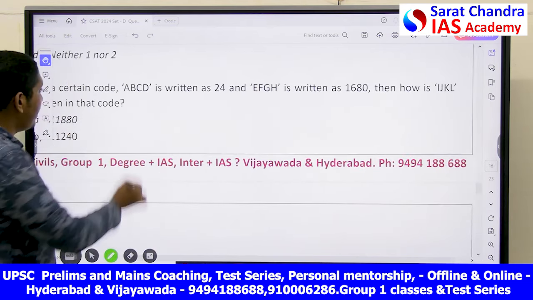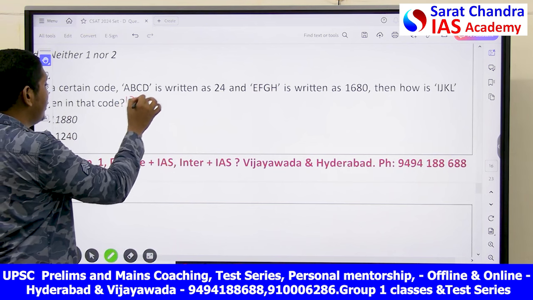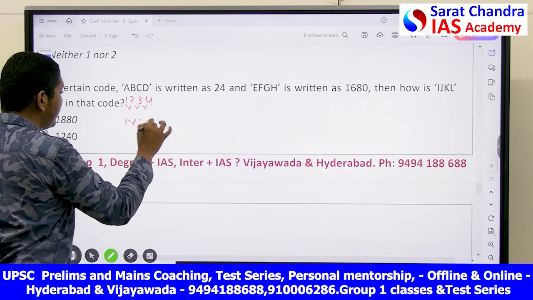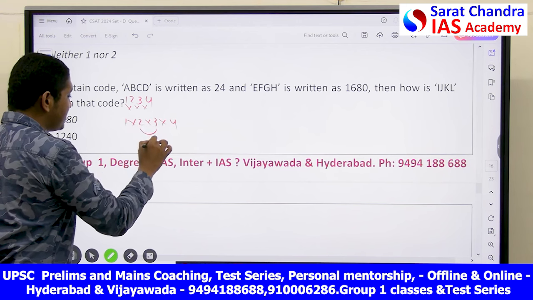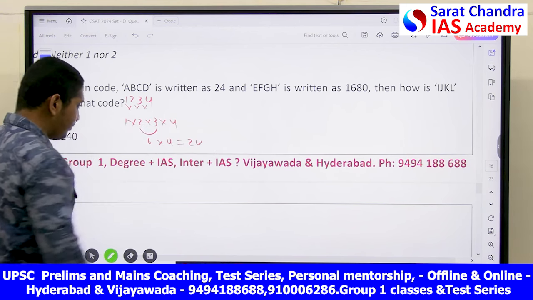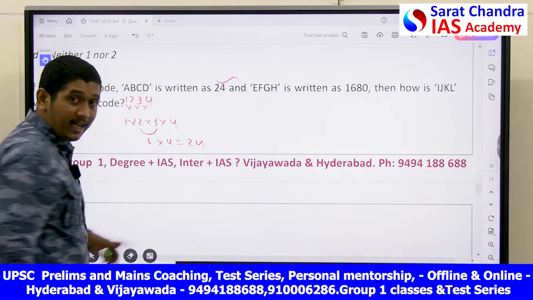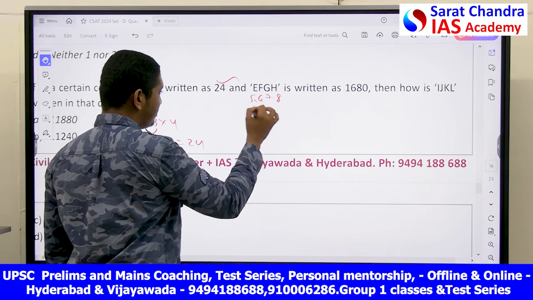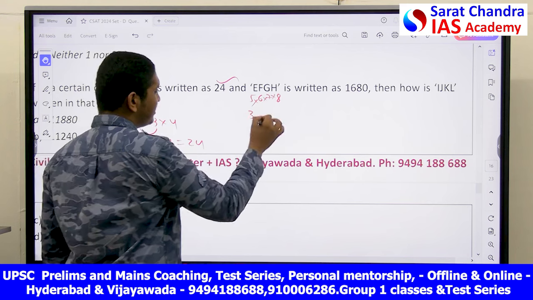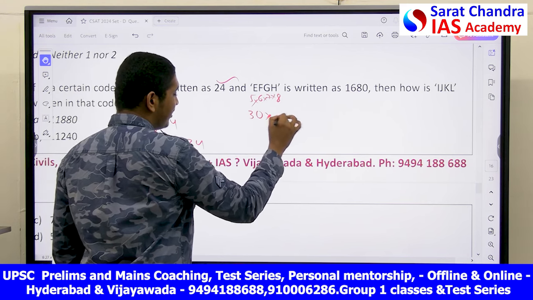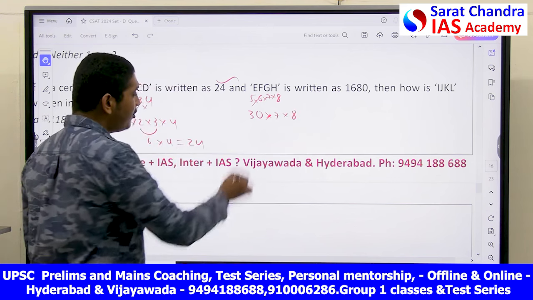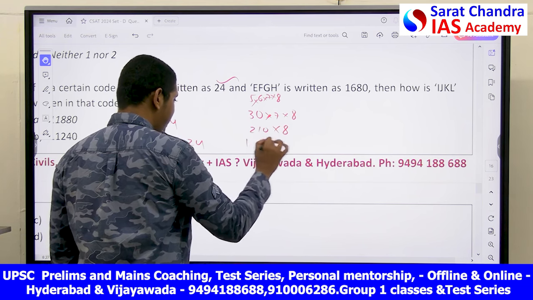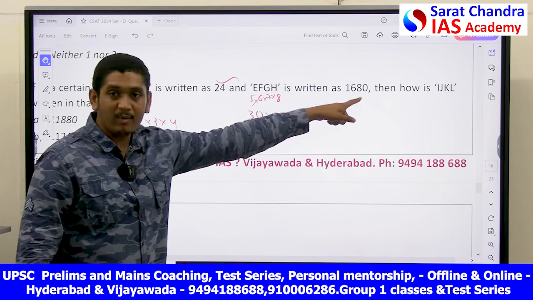Here you see, what did they do? A is equal to 1, B is equal to 2, C is equal to 3, D is equal to 4. And they multiplied everything. That is 1 into 2 into 3 into 4. That is, 2 3s are 6, 6 4s are 24. So you got your answer. Even with EFGH, 5, 6, 7, 8: 5 into 6, into 7, into 8. 5 6s are 30, into 7 into 8. Now if you multiply, 30 times 7 is 210, into 8, that is 1680. That's what they got.